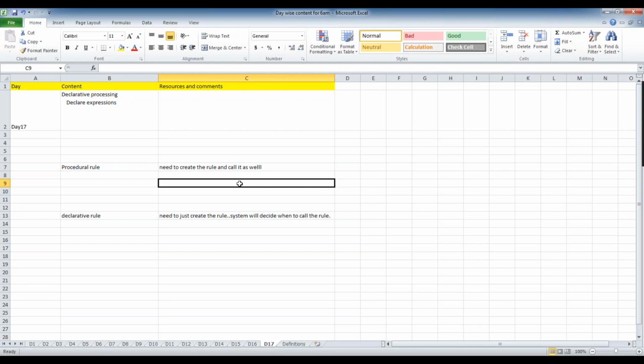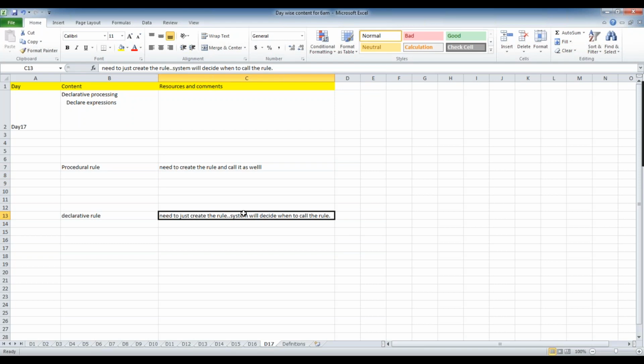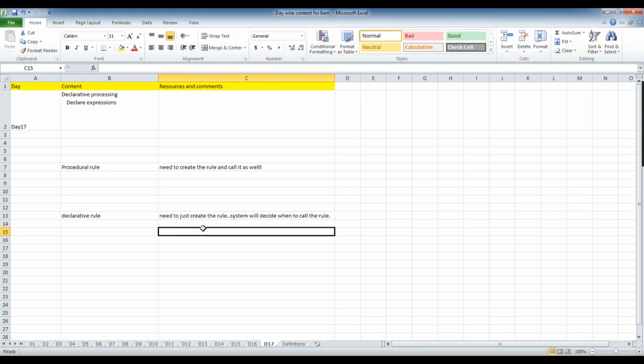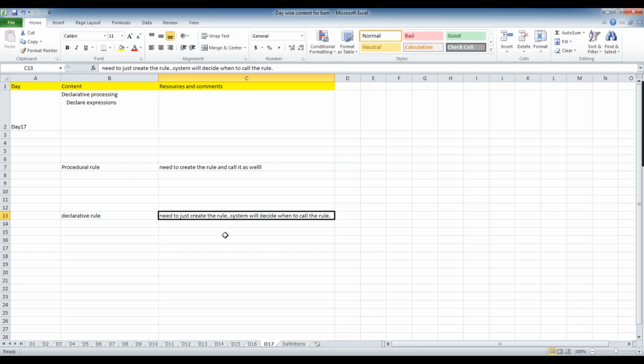That is a maintenance cost. But here, because you are just creating the rule and not referring to it anywhere to call it, even if you delete it, there won't be any impact, and it's very easy to delete. You don't have to handle references, because we are not calling it anywhere. That is why maintenance becomes much easier.